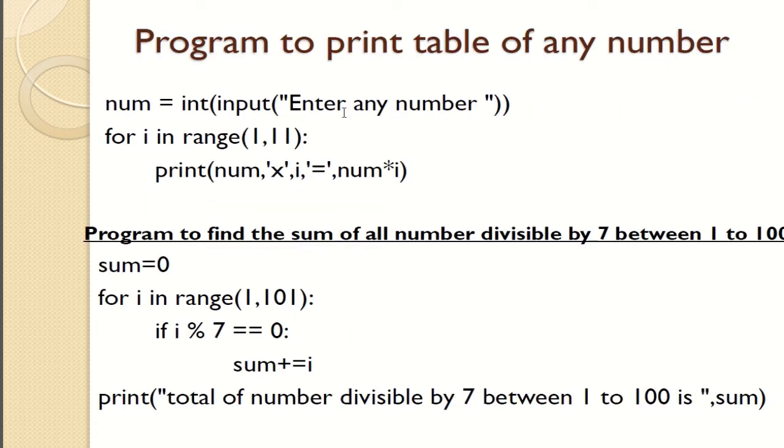Next, print the table of any number. We have entered any number, then for i in range(1, 11), so it will print from 1 to 10. In the print I have given num, then the symbol x, then i, then equals, then num into i. So it will display like 1 x 1 = 1. It will be displayed in this manner.